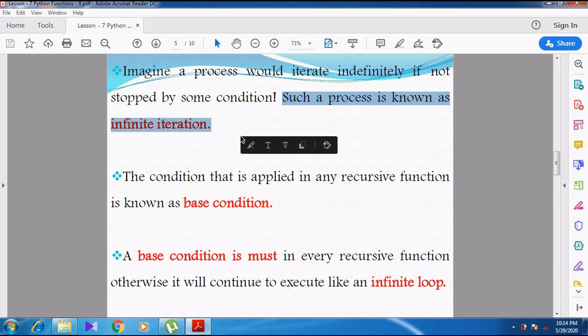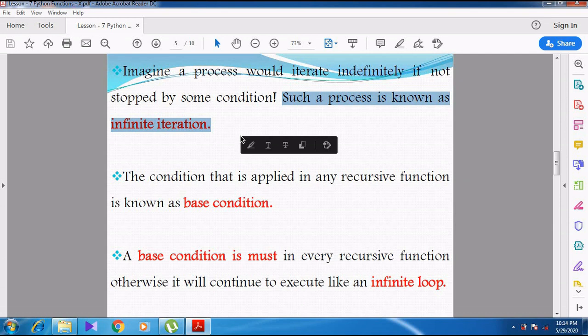At one particular time, the iteration stops. The loop will stop. But think of the case where there is no condition. Whenever there is no condition, the loop will go on executing, and that is called infinite.